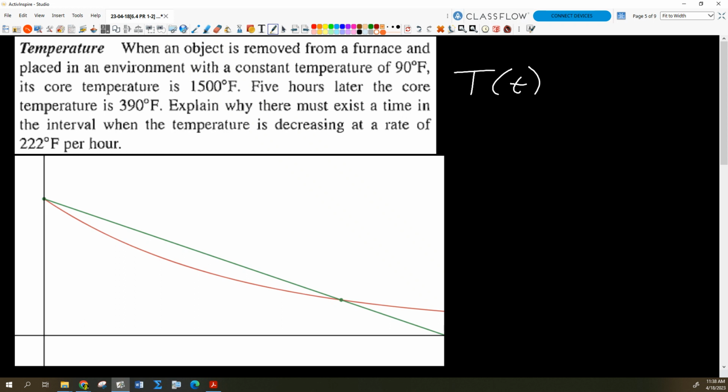What about differentiable? Well, it's going to be differentiable too, right? Because you can't have any sharp corners there. You can't have the rate of change of the temperature instantaneously shift. It's going to be a property of the type of material it is. This is a physical thing, so it's going to meet the criteria of the mean value theorem, right?